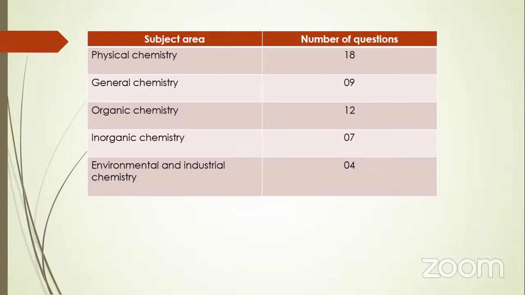For physical chemistry, roughly we take 18 questions, 18 or 17, it can be 20 or around that. And when you go through this table, you can identify that they have given large attention to physical chemistry.